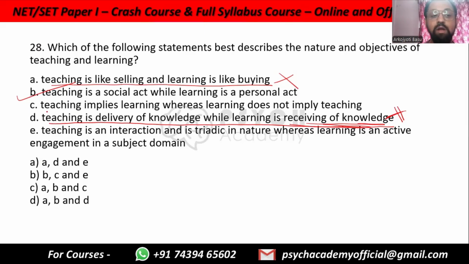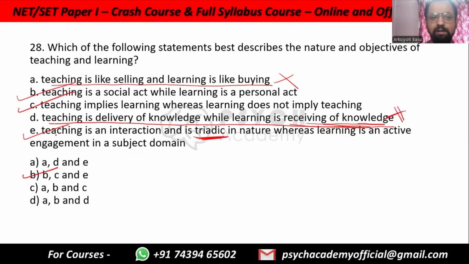We just discussed this. Teaching implies learning. Yes, we teach so that somebody can learn. Learning does not imply teaching. This is true, because learning can happen by itself without direct formal teaching. Teaching is an interaction and is triadic in nature. Triadic means it uses multiple processes and procedures. Learning is active engagement in a subject domain. You are actively trying to learn. So E is also correct. B, C, E.